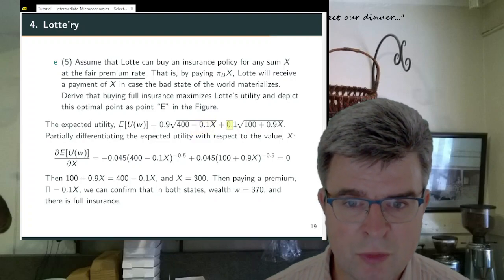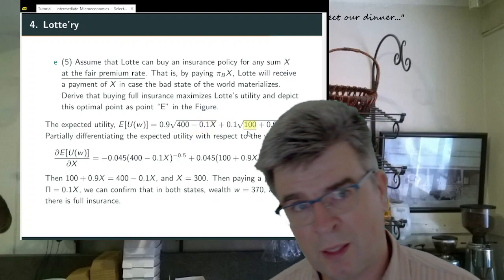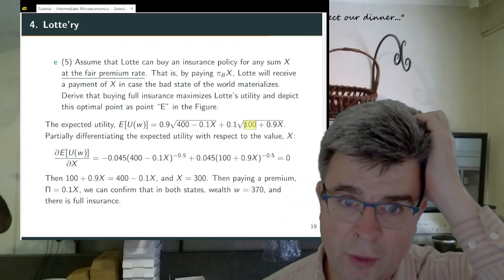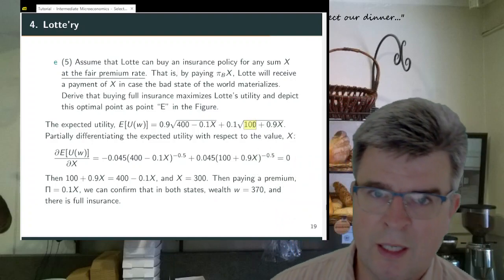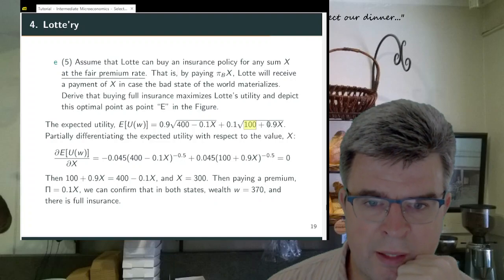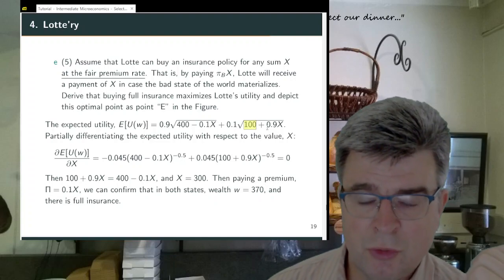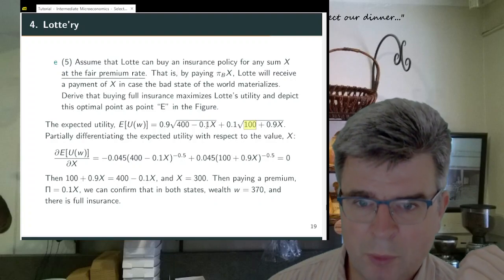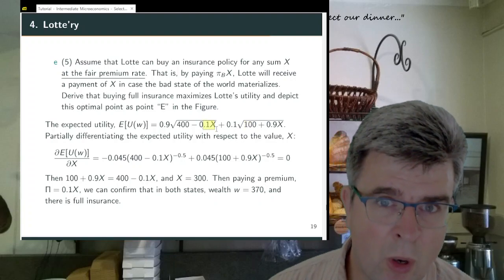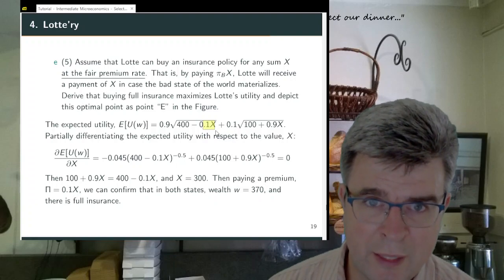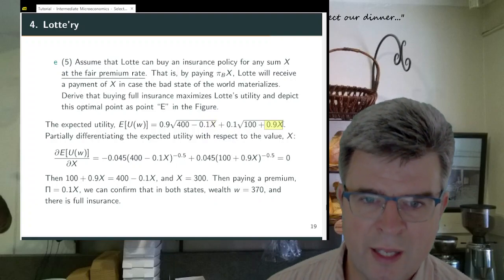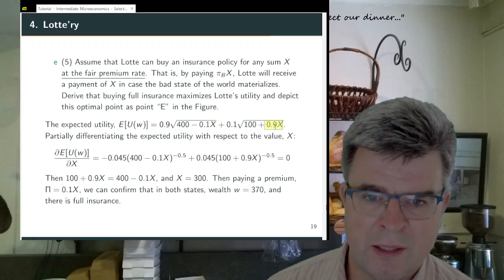And if the bad state of the world happens, then I will face a loss of 300, but part of it has been insured. So in that case, I will get X from the insurance company, but I also have paid 0.1 times X in order to get the insurance policy. So net, I will get 0.9 times X.